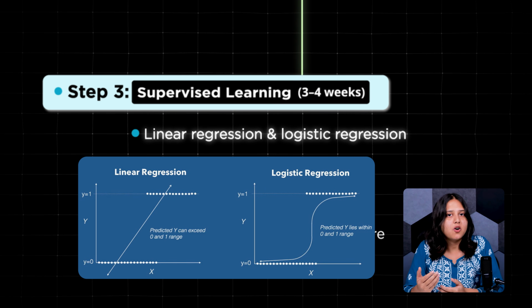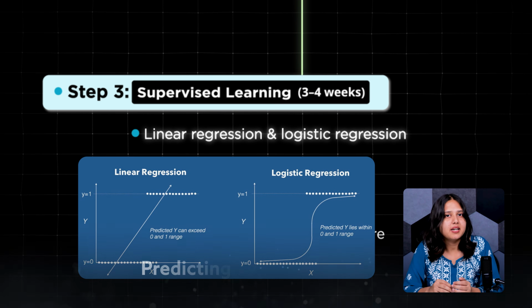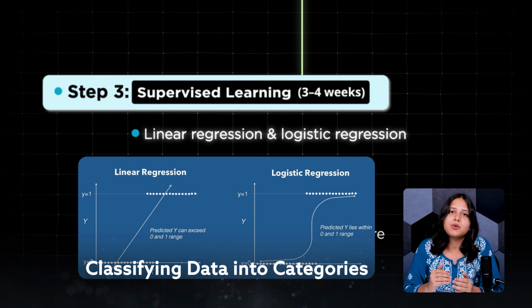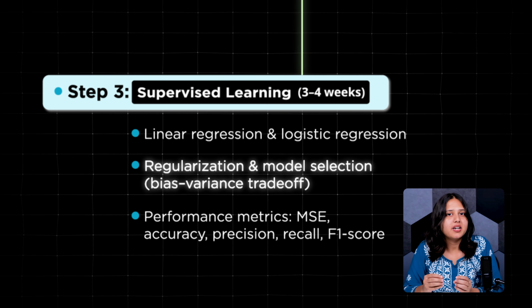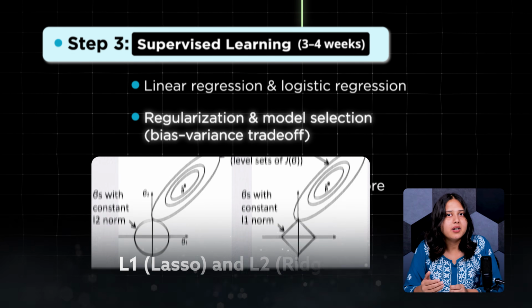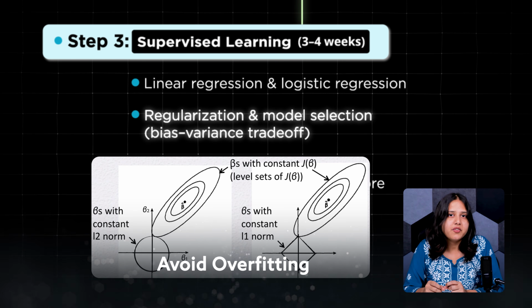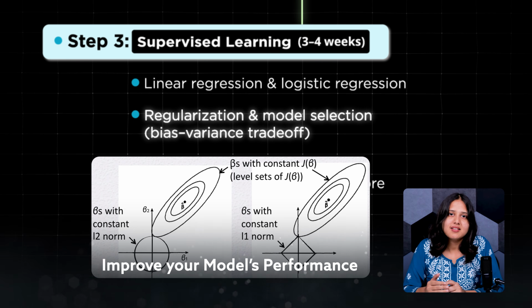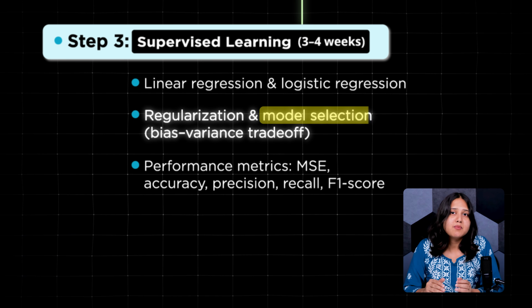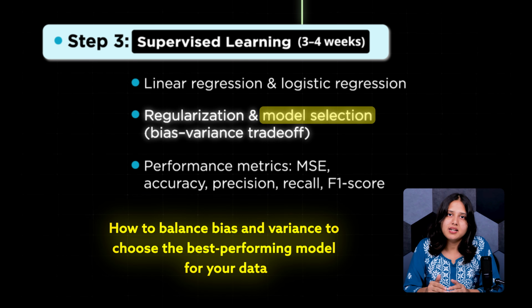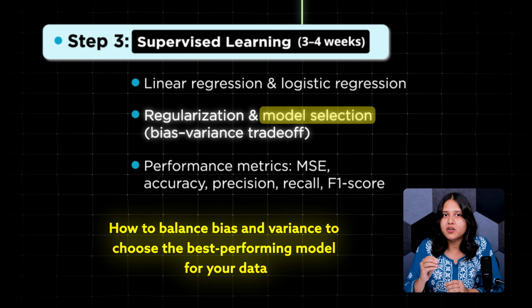You'll start with basic algorithms like linear regression and logistic regression. These help you solve simple prediction problems like predicting a number or classifying data into categories. After that, you'll learn about regularization techniques such as L1 or lasso and L2 or ridge, which are used to avoid overfitting and improve your model's performance. Another important part of this step is model selection. You'll need to understand how to balance bias and variance to choose the best performing model for your data.